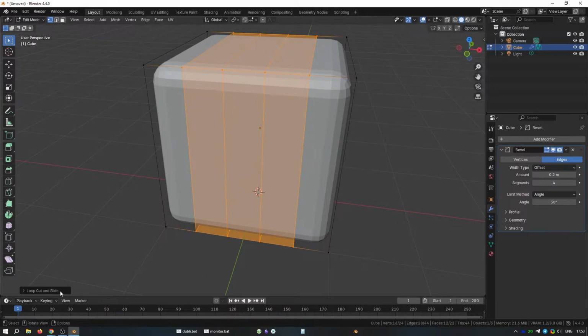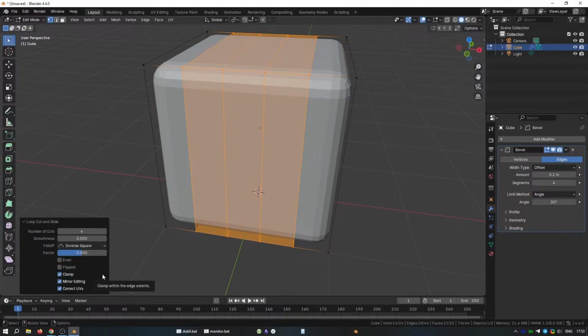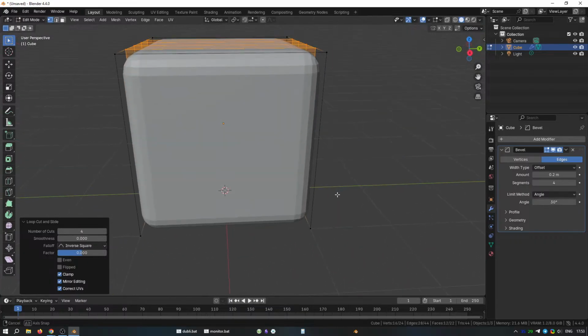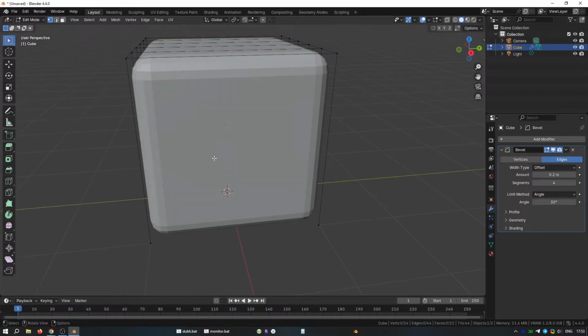Drop down and open the settings panel. From here you can also change the amount of cuts. We need to add more loop cuts to the other side and also to the center of the mesh.